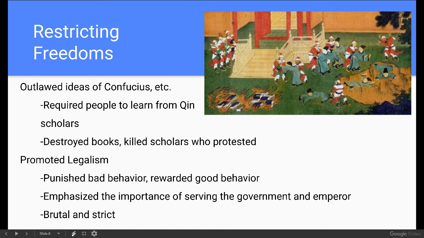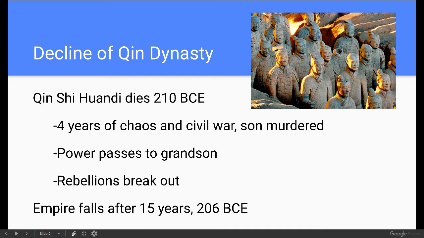Okay. And then he promoted other aspects of legalism as well, punishing bad behavior, rewarding good behavior, and emphasizing the importance of serving the government and the empire. You want to make sure that your people are supportive of you if you're going to hold on to power. But unfortunately, this came out very brutally and very strictly and resulted in a lot of death of people who didn't agree with him. Okay.